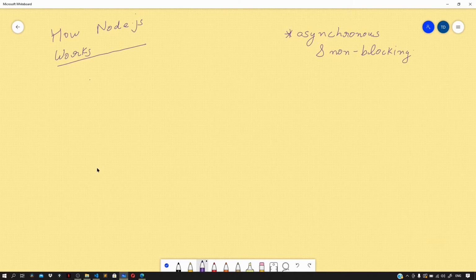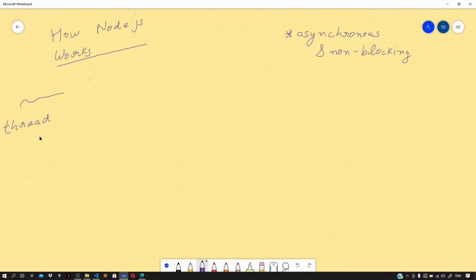Now as we know, for every request that is made, a thread gets allocated. In case of Node, which is single-threaded in nature, a single thread is used to handle multiple concurrent requests.